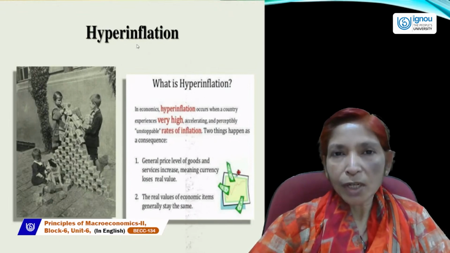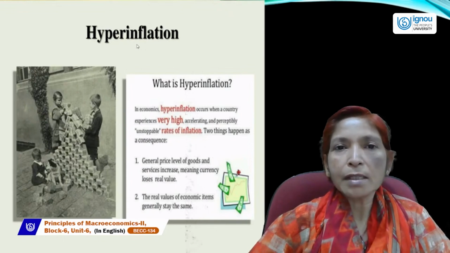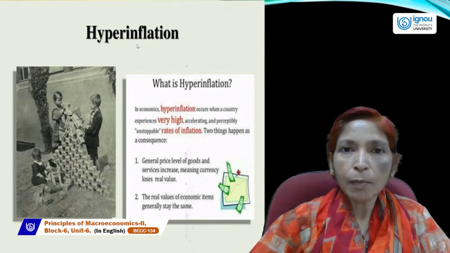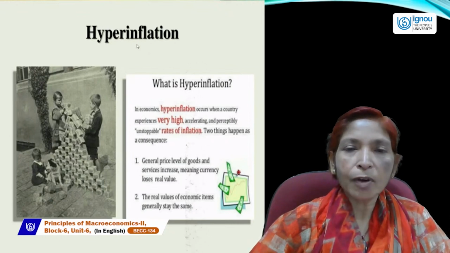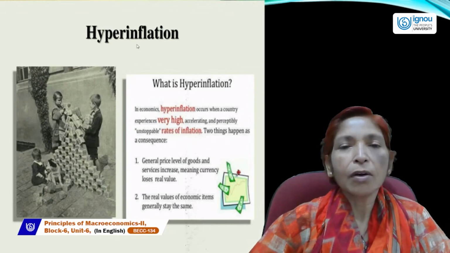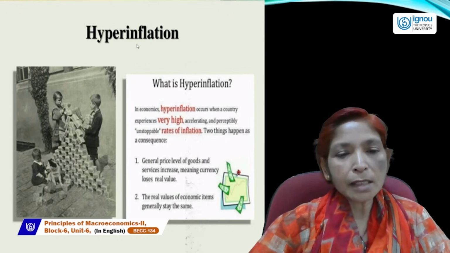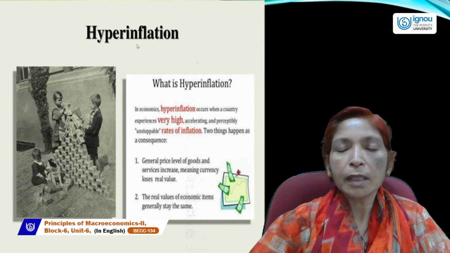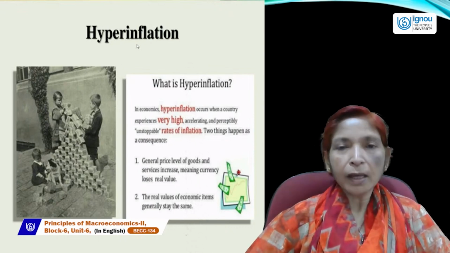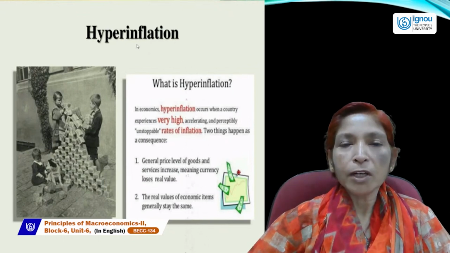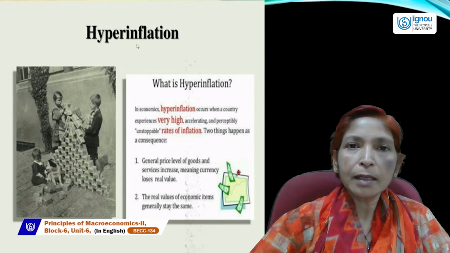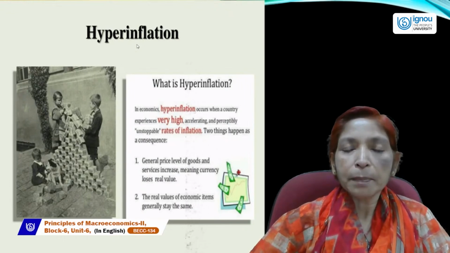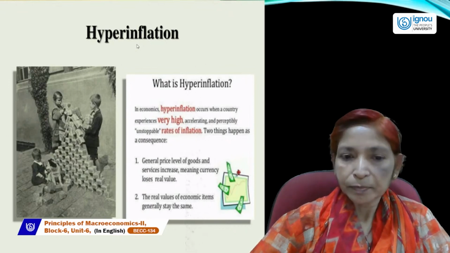Hyperinflation is a situation when the price level rises at a very high rate, like if prices rise from 2% to 200% or 400%, this situation is known as hyperinflation. In economics, hyperinflation occurs when a country experiences very high, accelerating, and perceptibly unstoppable rates of inflation.